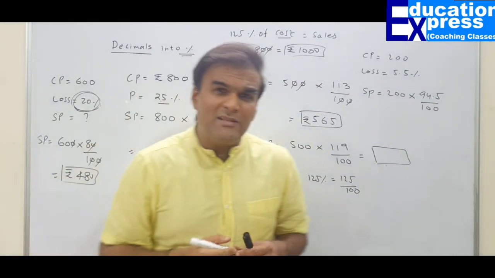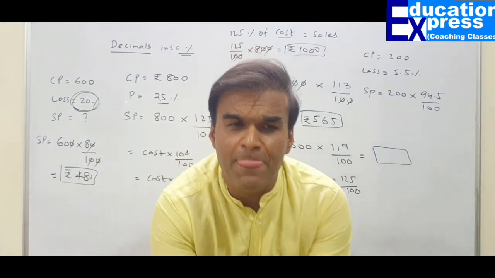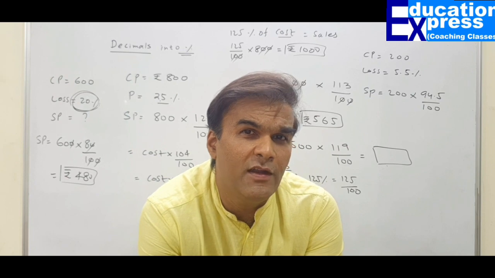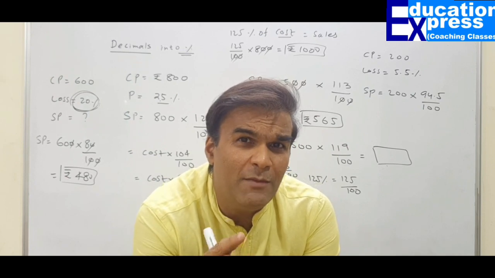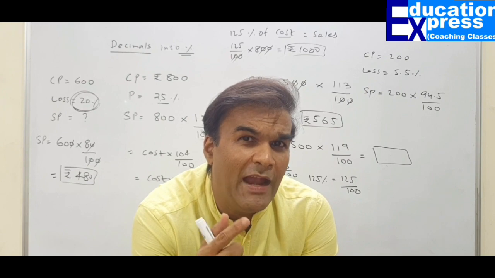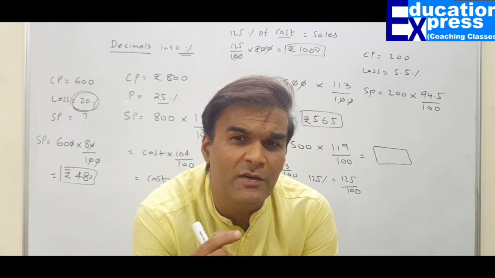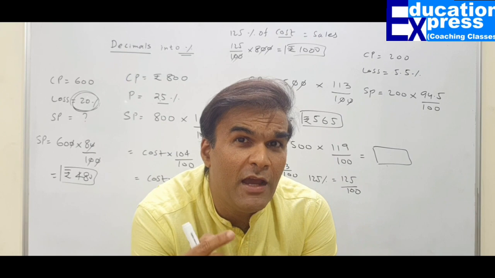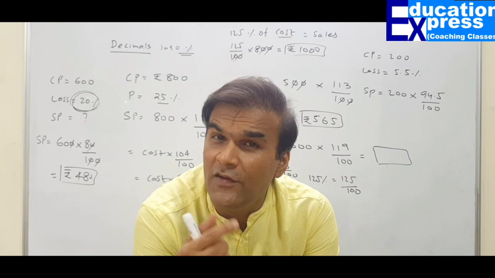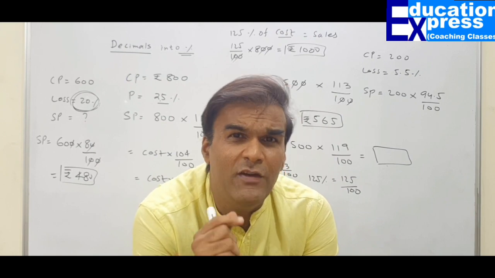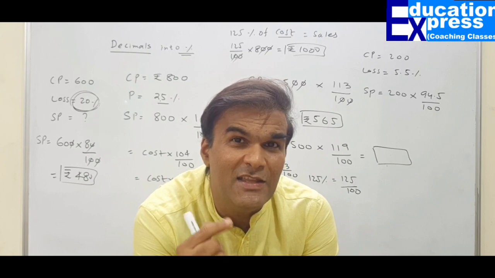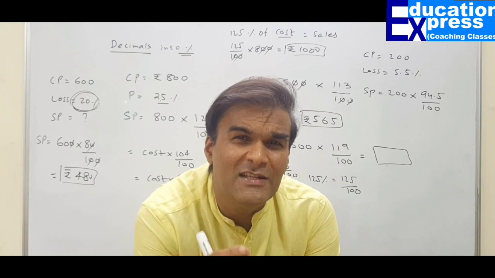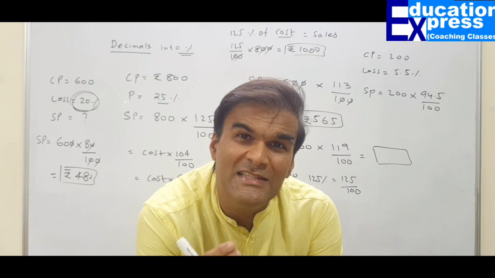So what I'm going to explain to you over here is a very simple thing. Whenever we are making a profit or a loss, we always have a base as 100. If it is a profit, that profit percent should be added to 100. If a profit is 5%, so cost multiply by 105, 100 plus 5, 105 upon 100. If it is loss of 8%, cost multiply by 100 minus 8, that is 92 upon 100. These are the simple ways in which we can easily calculate.